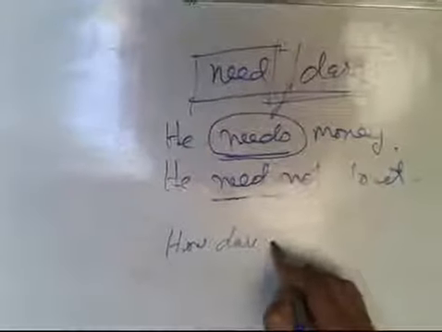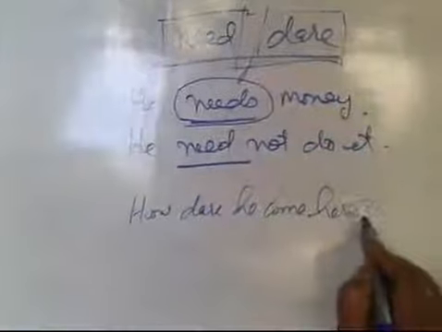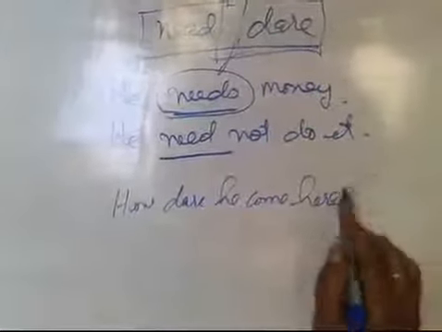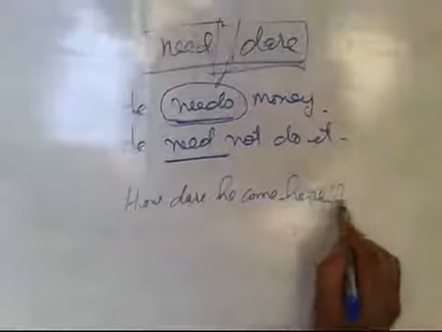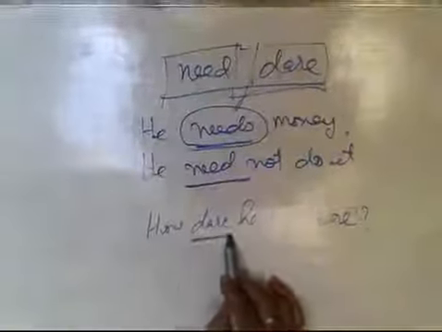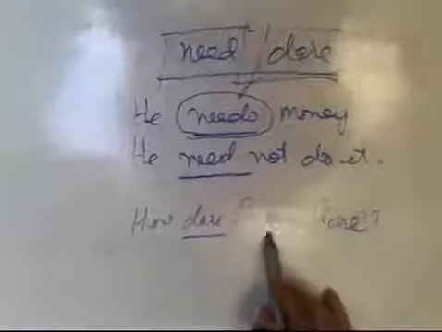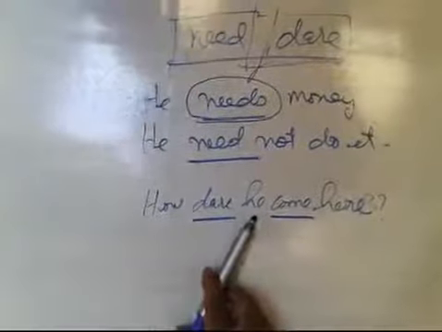"How dare he come here?" See this. "How dare he come here?" Here dare is given, come is given. Two verbs are given here, and he is the subject.